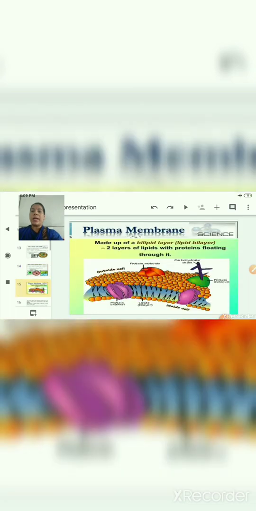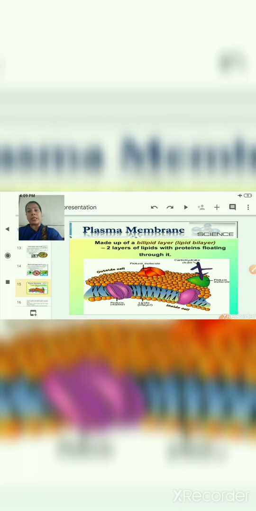In the second structure you can see again the magnified form of the nucleus, and in the third diagram you can see the plasma membrane very clearly. Now let us discuss the plasma membrane. The plasma membrane is the outermost membrane in the case of animal cells, whereas in the plant cell, the cell wall is the outermost layer, which is made up of cellulose, and beneath that cell wall the plasma membrane is present. So ultimately the plasma membrane is present in both plant cells and animal cells.